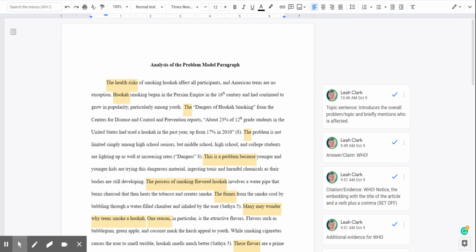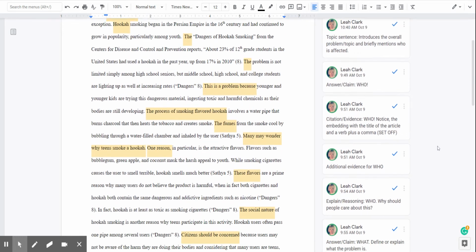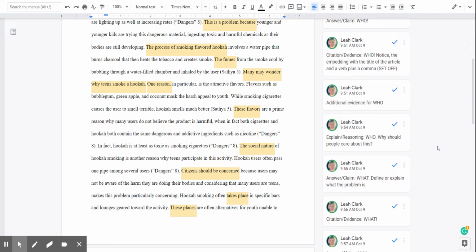Hookah smoking began in the Persian Empire in the 16th century and has continued to grow in popularity, particularly among youth. The dangers of hookah smoking from the Centers of Disease and Control Prevention reports, about 23% of 12th grade students in the United States had used a hookah in the past year, up 17% from 2010. The problem is not limited simply among high school seniors, but middle school, high school, and college students are lighting up as well at increasing rates. This is a problem because younger and younger kids are trying this dangerous material, ingesting toxic and harmful chemicals as their bodies are still developing.